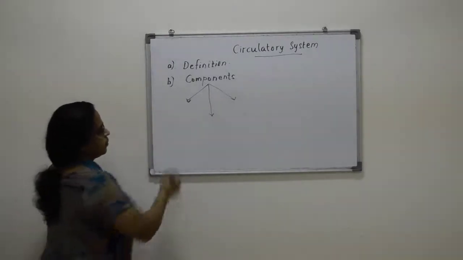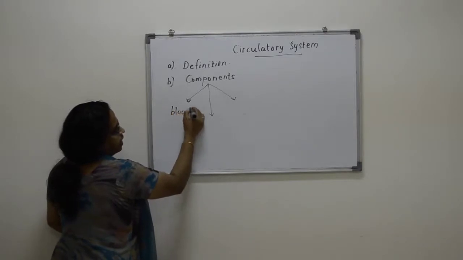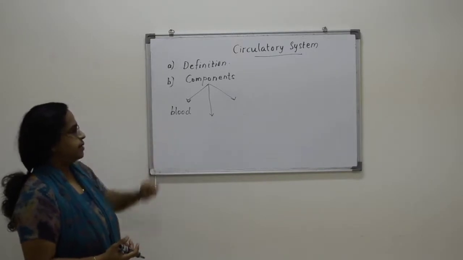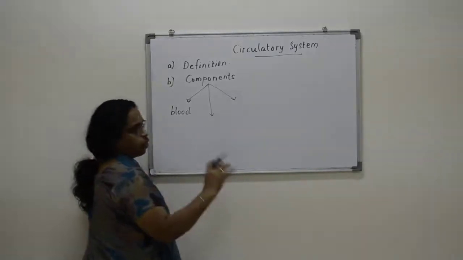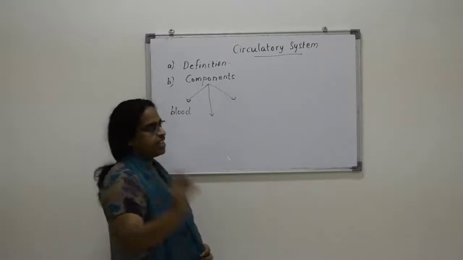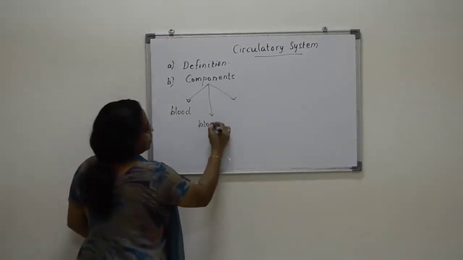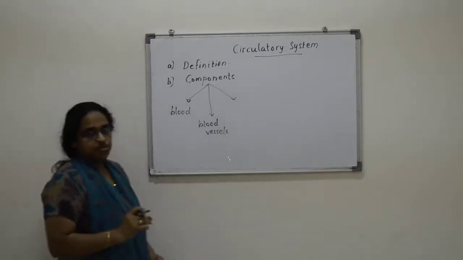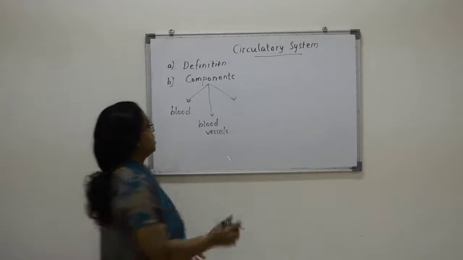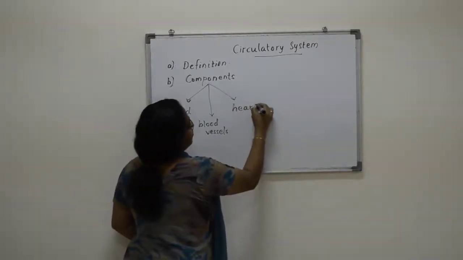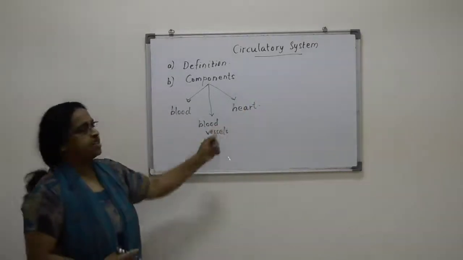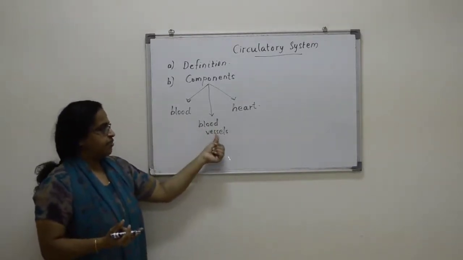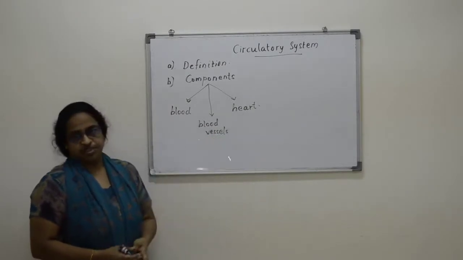First is a liquid medium that transports everything, that is the blood, and the blood flows through special vessels known as blood vessels, and there must be a pumping organ that is known as the heart. So how many components are there? 3 components: blood, blood vessels and heart.